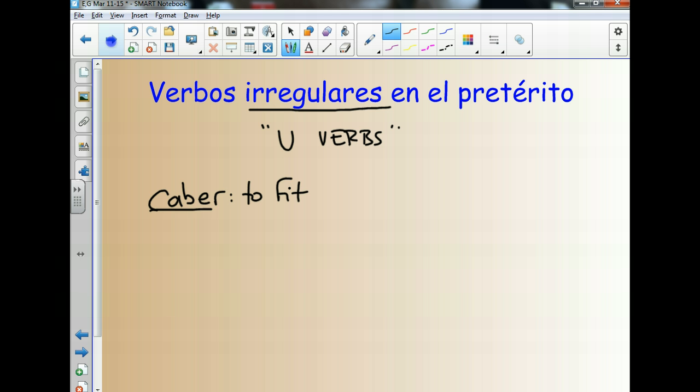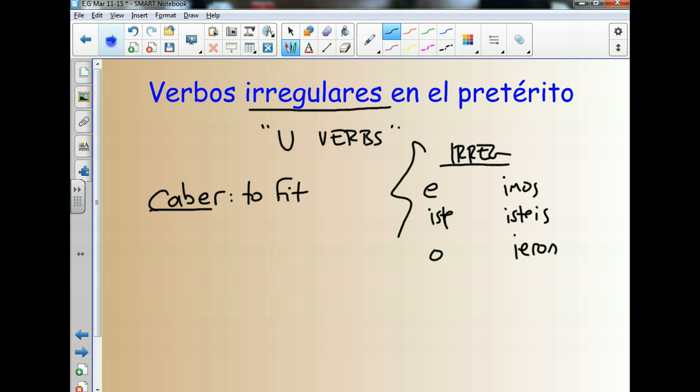We know that with the preterite tense, we've seen our irregular endings. So if we always remember what our irregular endings are, iste, o, imos, istes, ieron, we always remember that these are the endings that we're going to use for any irregular verb besides the first few that we saw, the verbs dar and ver and ir and ser, which are a little bit different. All of these verbs, the 4 verbs we're about to talk about, are all going to use these endings here. So what's the U all about?